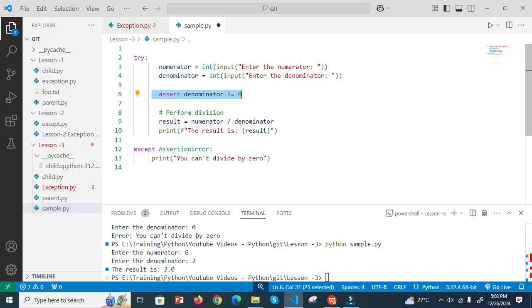So now how to raise this? Now I say except AssertionError. If there is some error, the control will be passed here, then I can say you can't divide by 0. So same thing, you want to use the assert statement. Now I save this code. Now I run this.